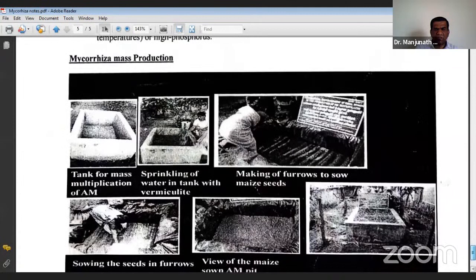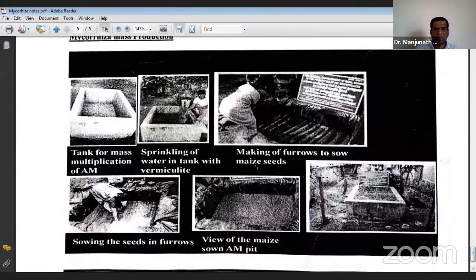Okay. So this is how mass multiplication of biofertilizer is done in the case of mycorrhiza. Okay, so this is all about mycorrhiza. Okay, we can take some questions. If you have any doubt, you can ask questions.